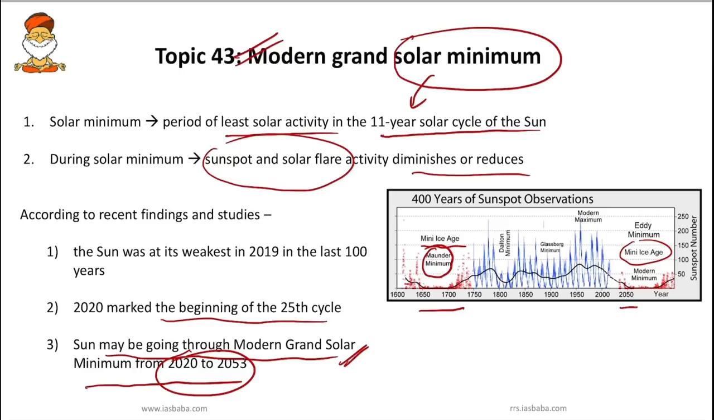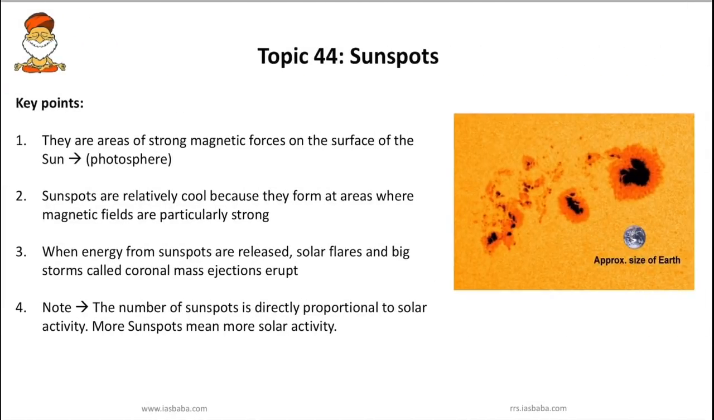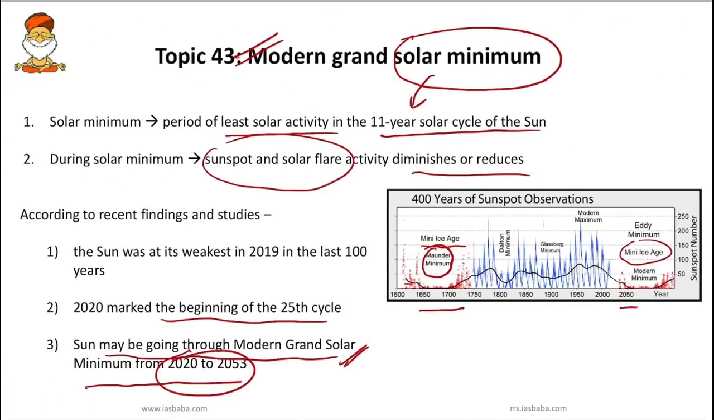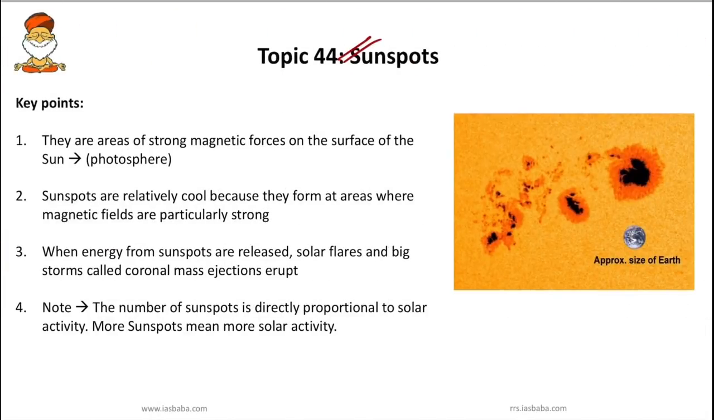Okay, so you should know the concept of this solar minimum, and also you should know sunspots. So we'll try to understand what sunspots are, because as I told you, when we say solar minimum, it is the period of least solar activity, where sunspots and solar flares are reduced or diminished. So we should understand what a sunspot is, and what kind of impact we will be facing when there is solar minimum. First we'll try to understand sunspots.